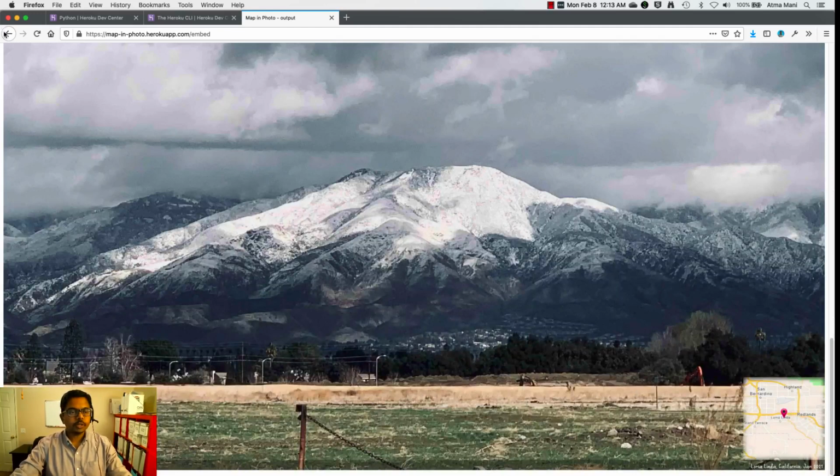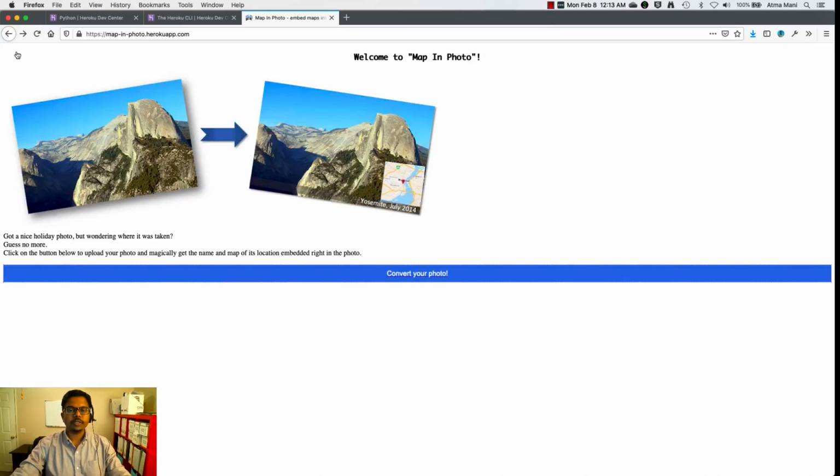So this was a really quick demo of how to build a service using Python and deploy it on the cloud infrastructure. This URL is public, so if you're listening to this talk, you can head over to mapinphoto.herokuapp.com, and try it out with your own photos and see how well this application works.